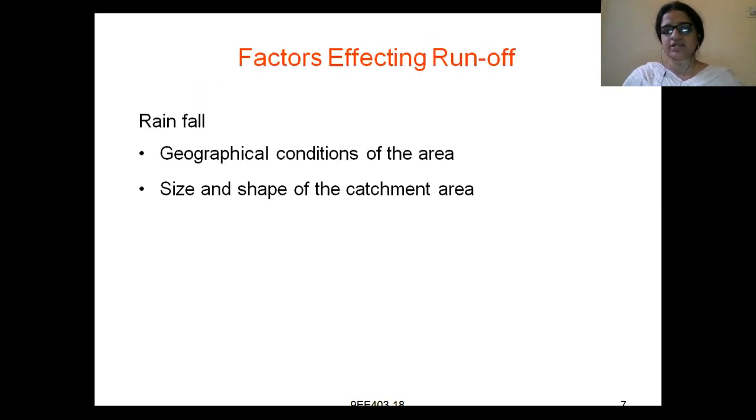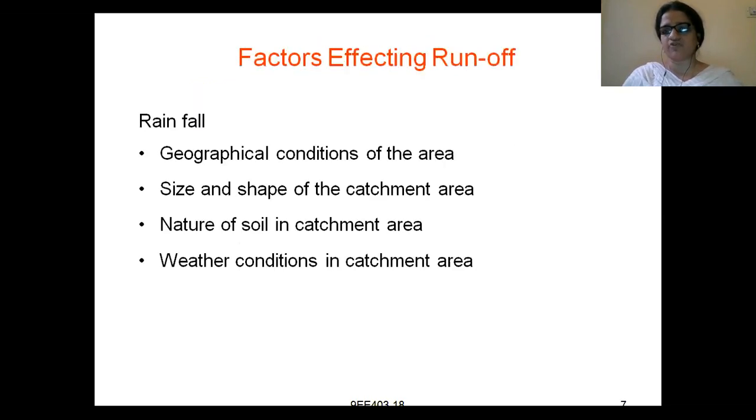Coming to the next point, factors affecting runoff. What is runoff? Runoff means only the flowing water, the water in the form of liquid. Right. What are the factors that affect runoff? First, the geographical conditions of the site. What are geographical conditions?